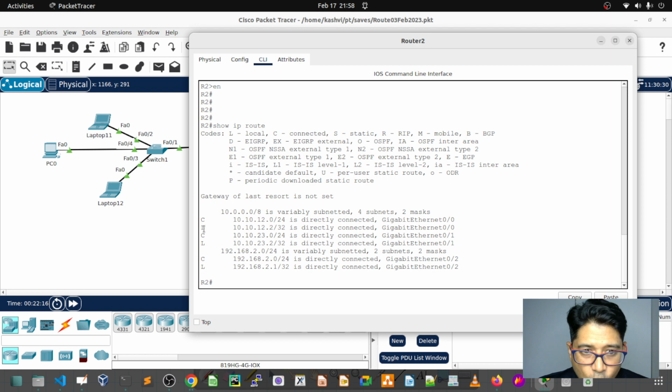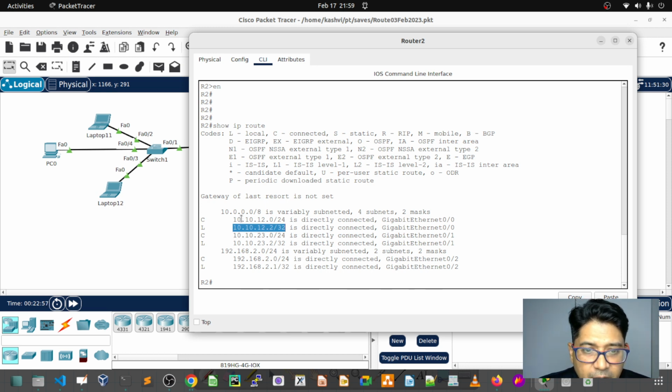What do you mean by local? Local means always /32. That IP belongs to my interface. And C is connected. What do you mean by that? The subnet belongs to my router. That means this is the subnet that belongs to me, and this is the IP that is part of this subnet. Yes, very good.